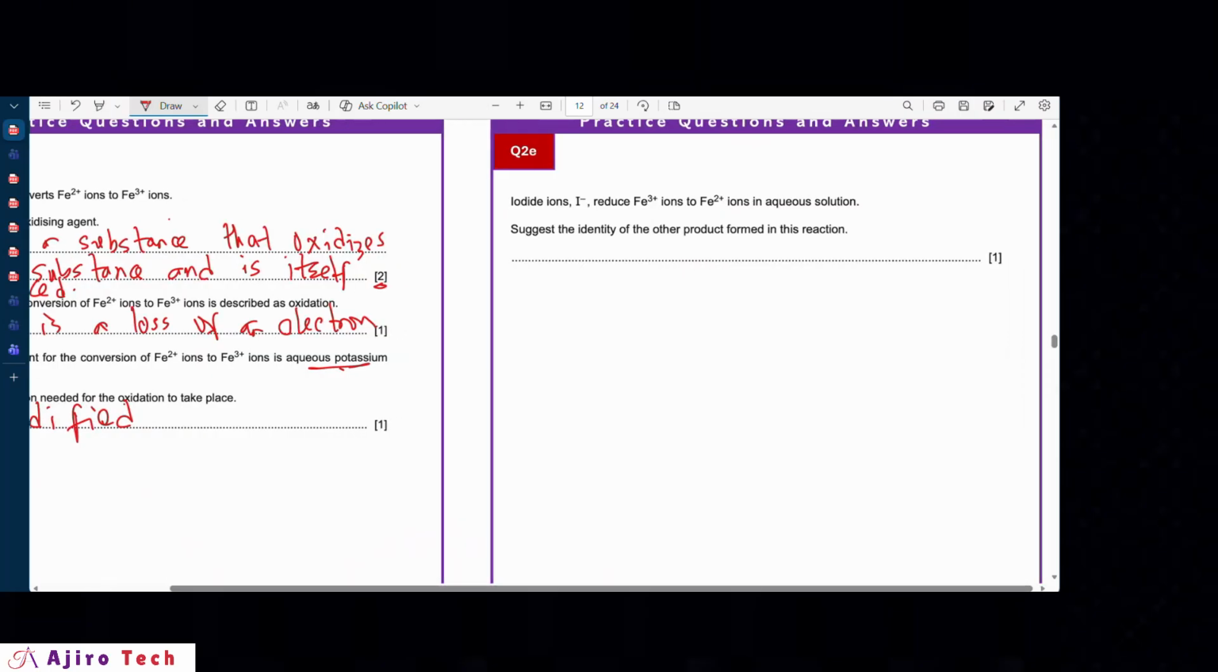Iodide ions reduce iron 3 ions to iron 2 ions in aqueous solution. So, give the identity of the other product formed in this reaction. If iodide reduces iron 3, then iodide has been oxidized, so you're going to have iodine as the product. You're going to have I2 formed. And for iodide to be oxidized, it's moving from -1 to the stable state, which is 0. This is why it's iodine right here.